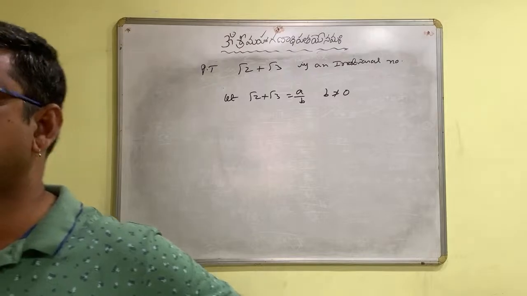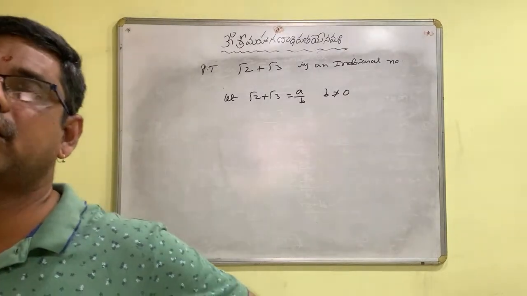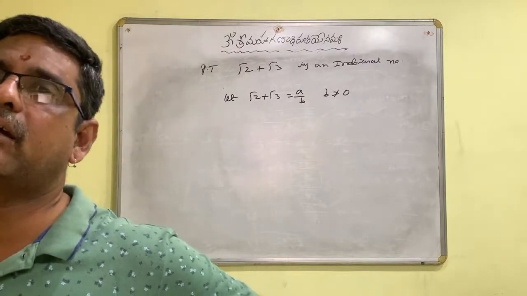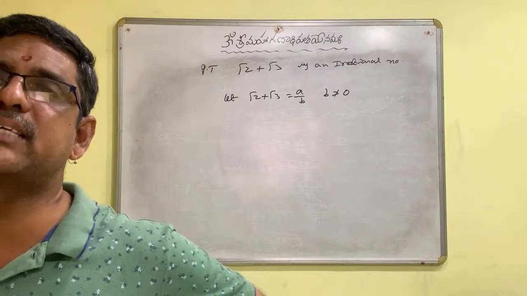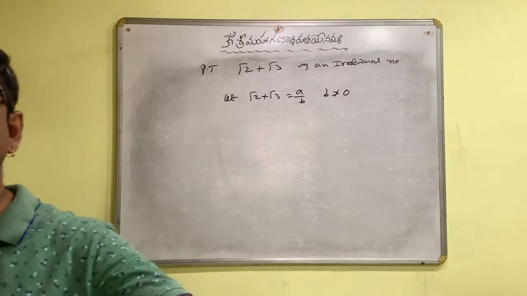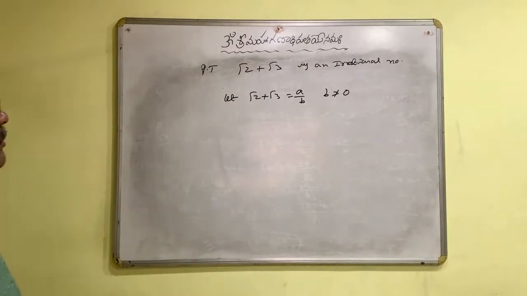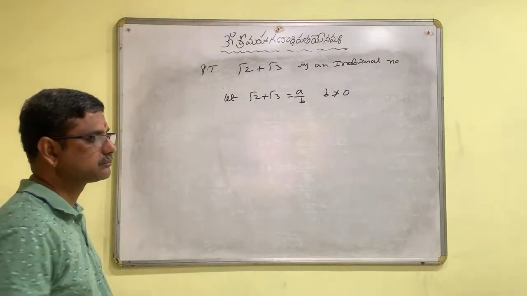But we are taking it as a contradiction, contrary to what we have to prove. So we are assuming that root 2 plus root 3 is a rational number a by b, where b is not equal to 0. Okay. What will I do here?